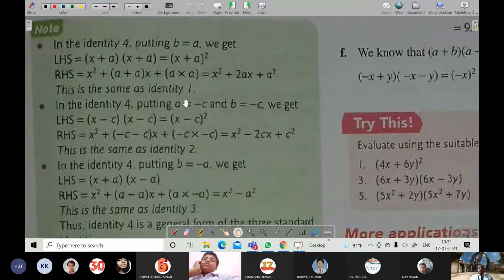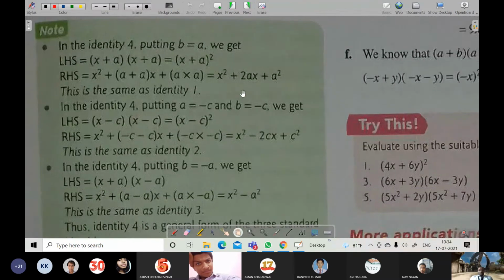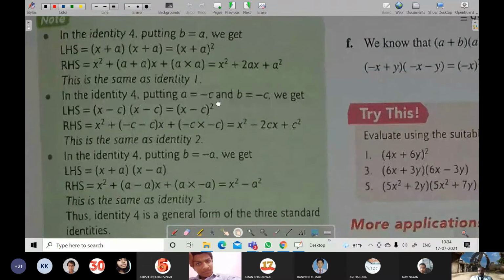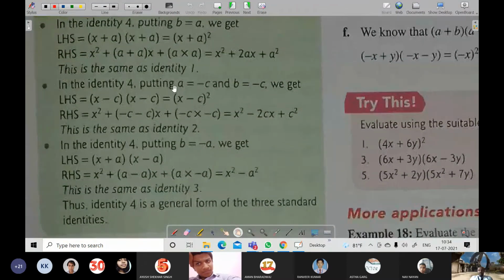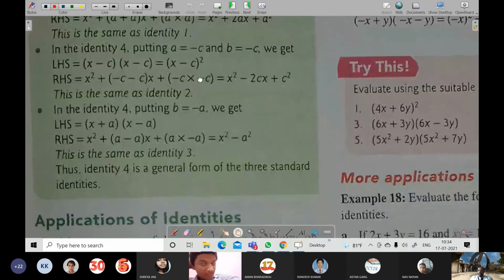Putting b = a, what will we get? Of course, when in place of b we keep a, it will become (x + a)(x + a), that is (x + a) whole square. The (x + a) whole square formula becomes x² + 2ax + a². This is the same as identity 1, (a + b)(a + b), which becomes (a + b) whole square.